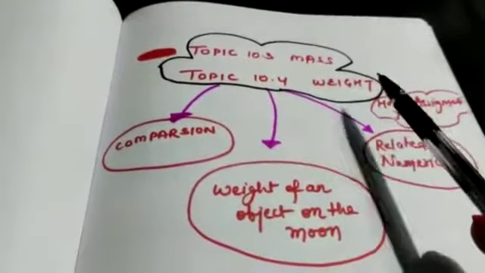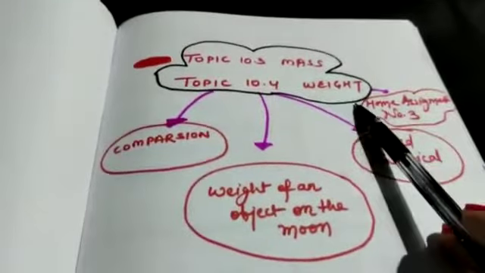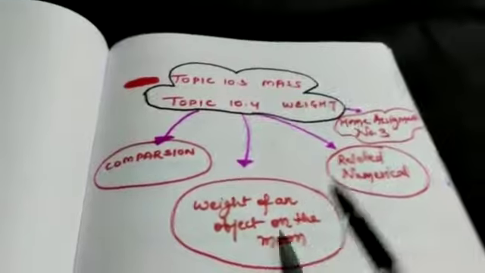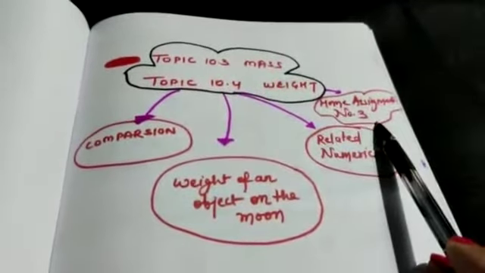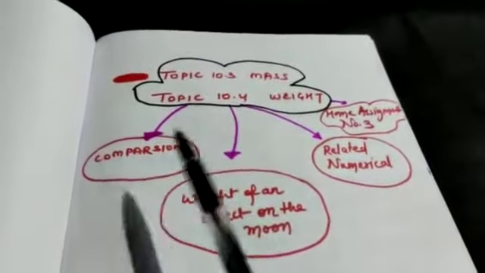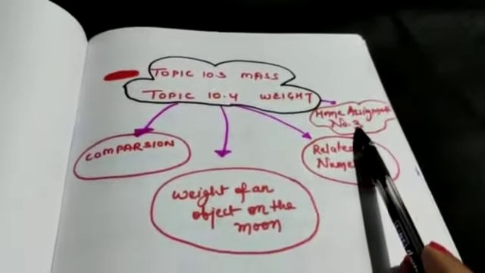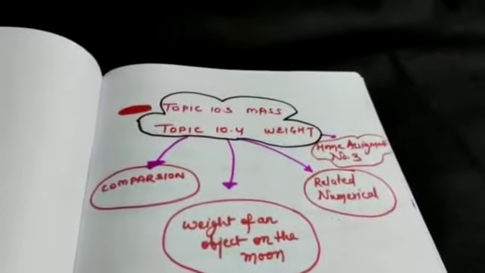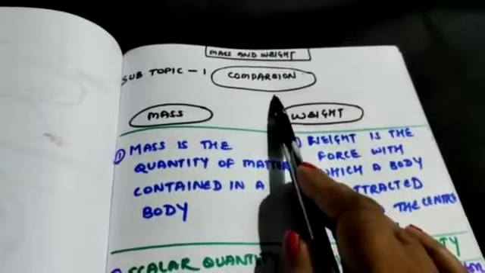In this topic, mass and weight, we are going to deal with a comparison between mass and weight, and then the weight of an object on moon, and then related numerical and home assignment number 3. Clear? So this is our first subtopic, second subtopic, third subtopic, and at the last we have home assignment number 3. That one is the fourth subtopic. Now next we have subtopic number 1, comparison.